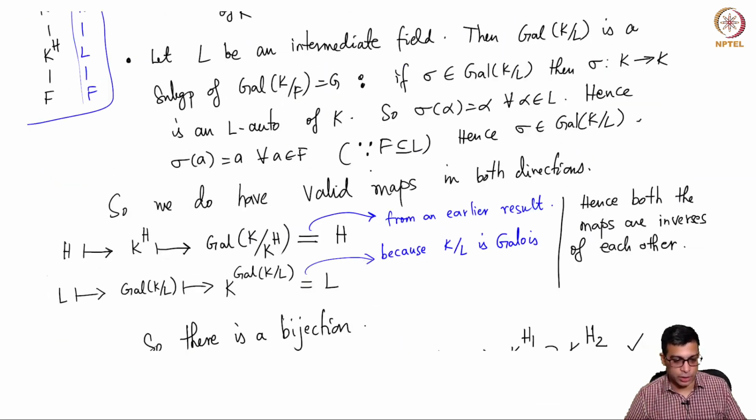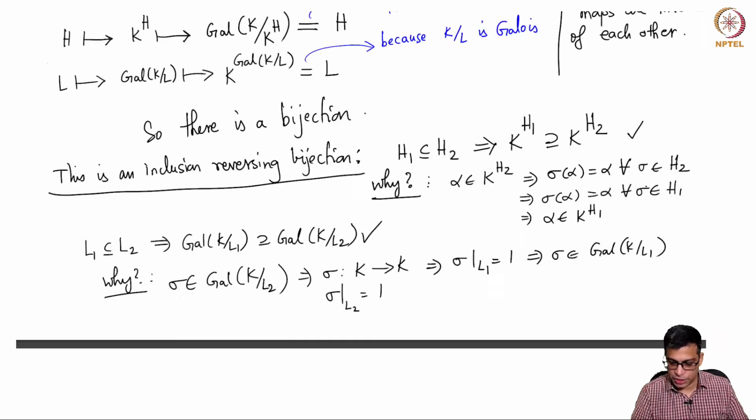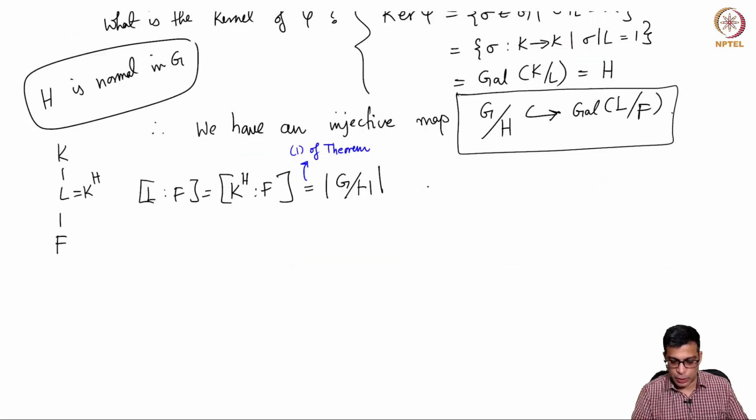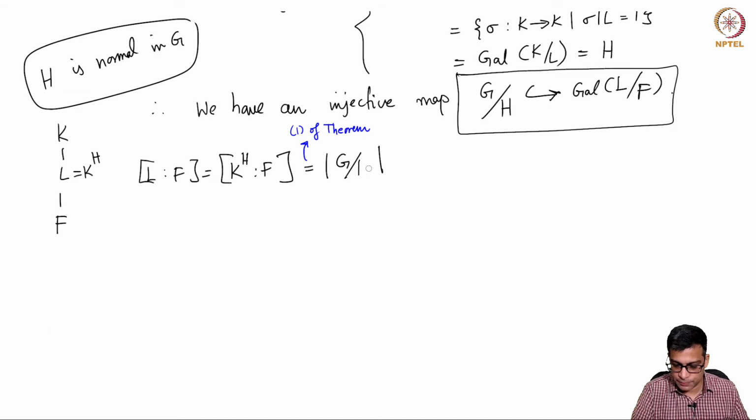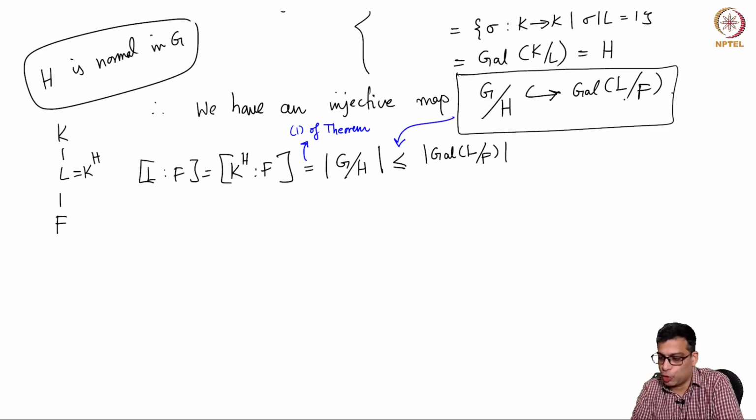Because if you go back to the statement of the theorem, [K:K^H] is [H], but [K:H^F] is [G:H], which is the order of G mod H. Because H is a normal subgroup, I can talk about G mod H. So, G mod H is this, but then this is less than or equal to, because of this inclusion, the order of Gal(L/F). That is because G mod H is a subgroup of this, so this subgroup will have smaller order than the bigger group.